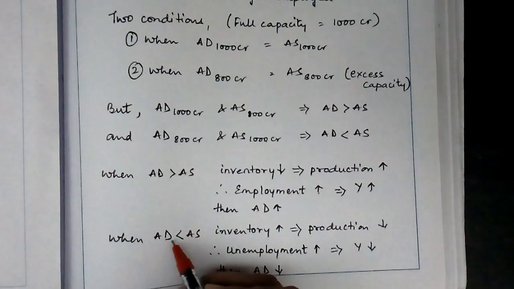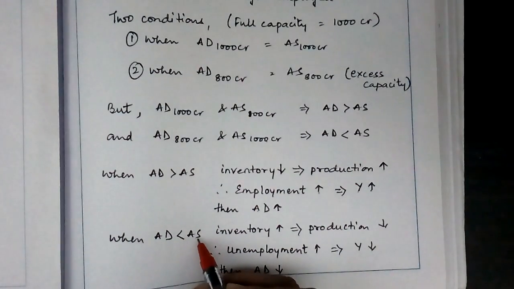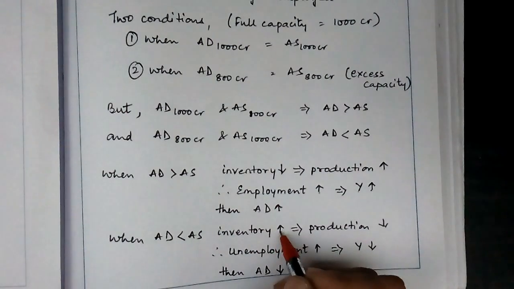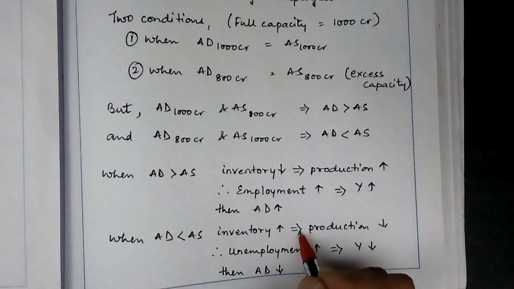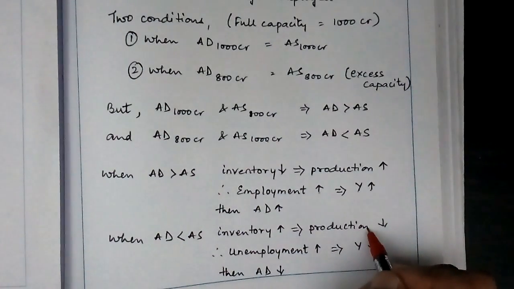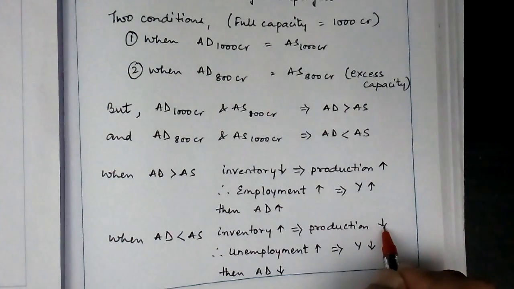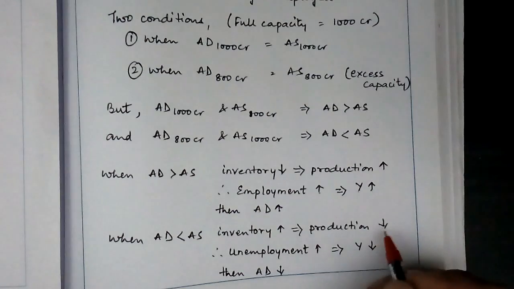When aggregate demand is less than aggregate supply, inventory stock would increase, pile up, which would imply that now the production should stop or reduce. How can they reduce production?